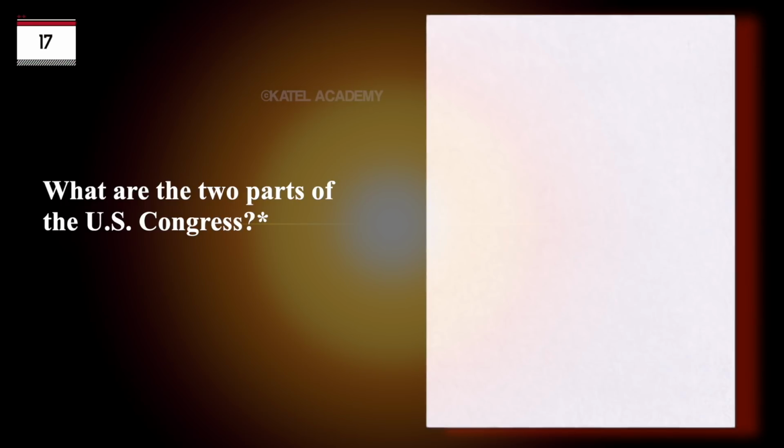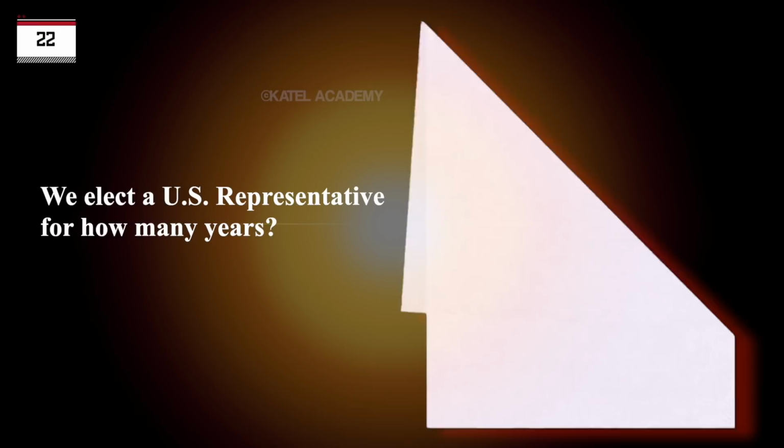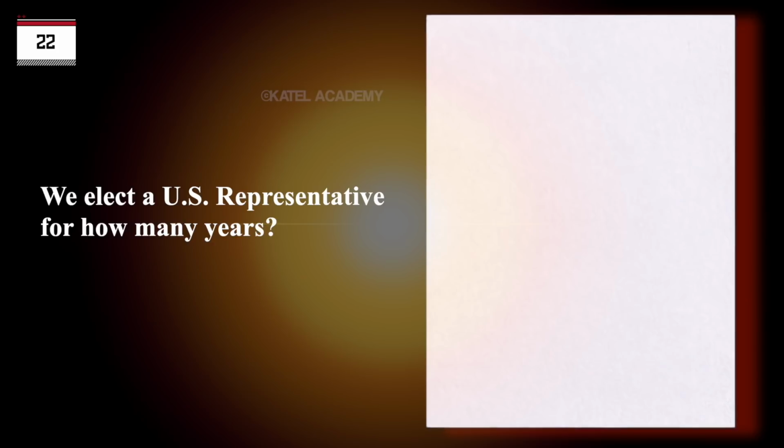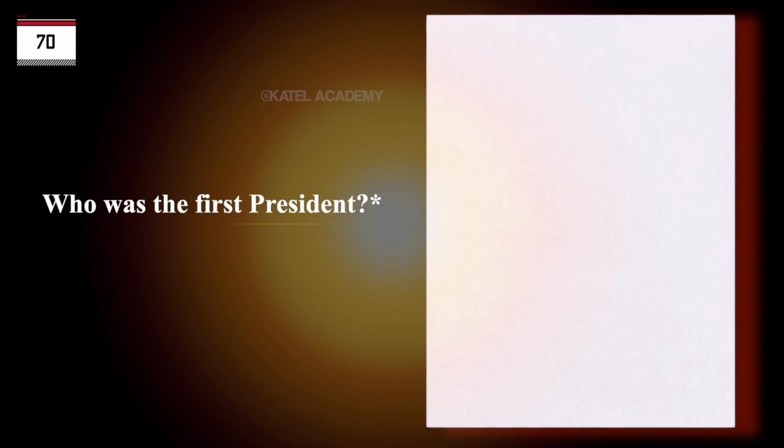What are the 2 parts of the U.S. Congress? The Senate and House of Representatives. We elect a U.S. representative for how many years? 2. Who was the first president? George Washington.